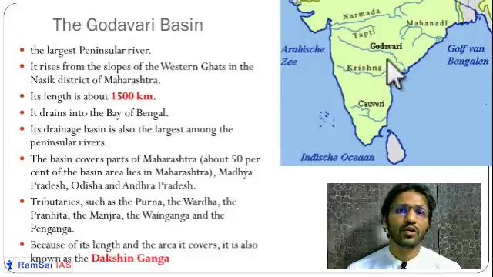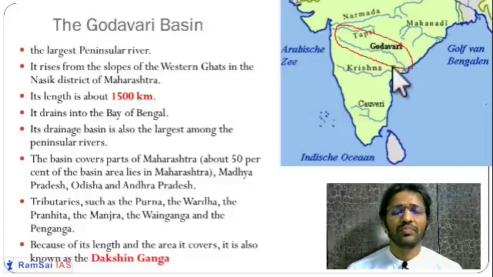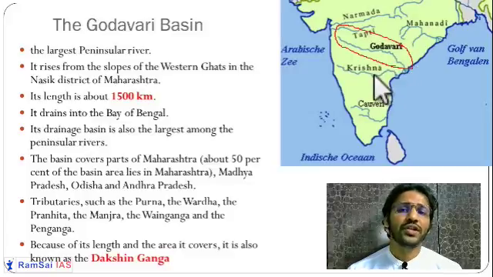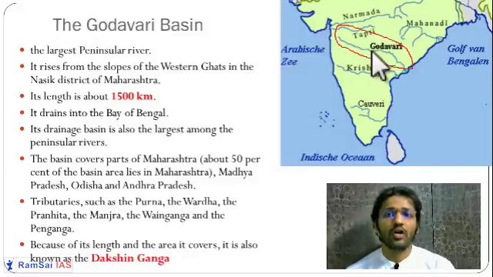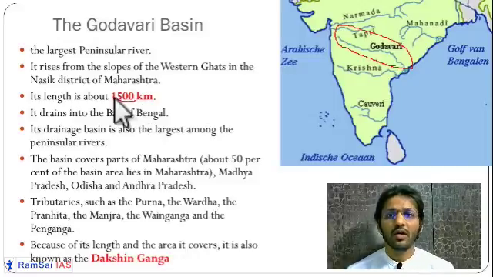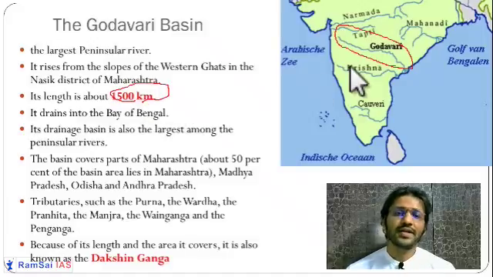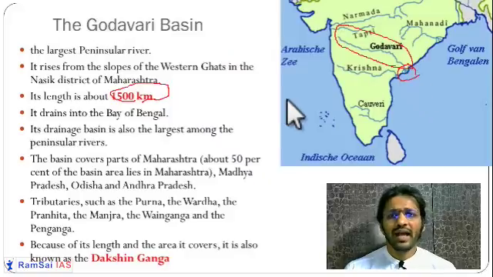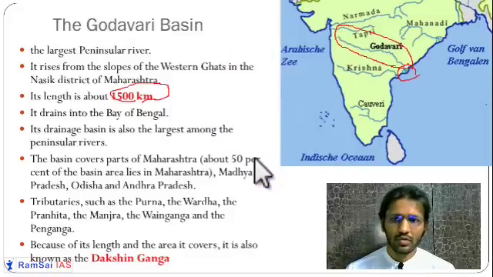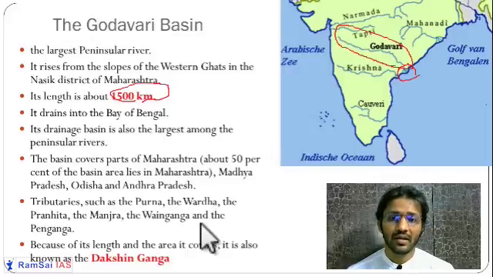So, first of them is the Godavari. Godavari is the longest river of the peninsula. It is also called the Dakshina Ganga because of its huge length. Almost 1500 kilometers, 1000 kilometers less than the Ganga, but a very long river, and it makes a very fertile delta. It has many tributaries, so you will need to remember the names of the tributaries. You can make certain mnemonics to remember them.